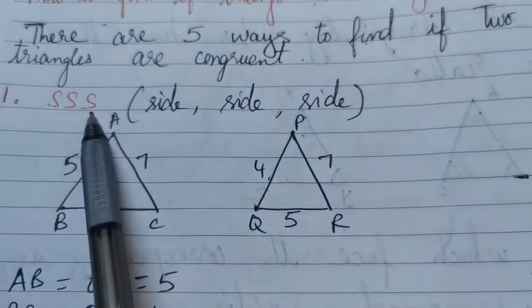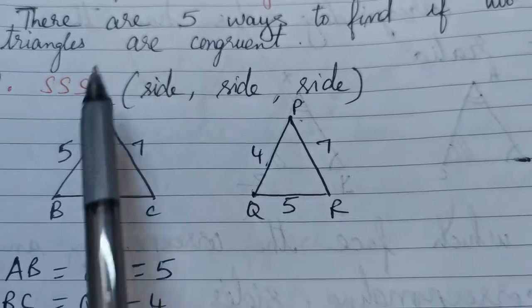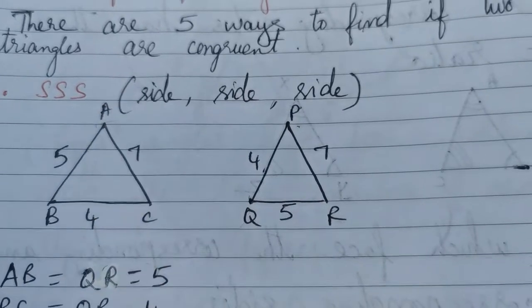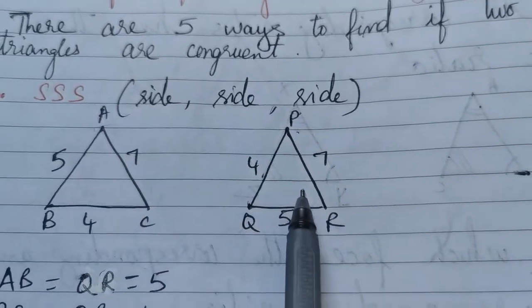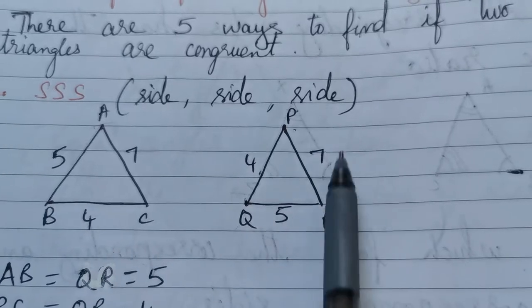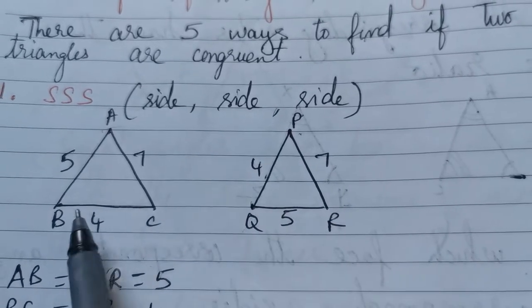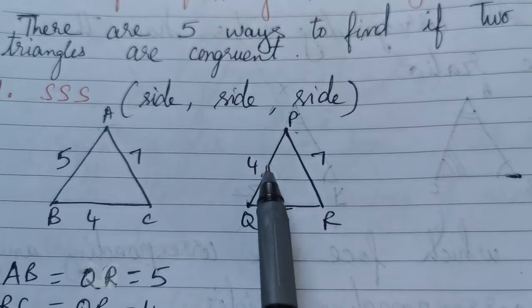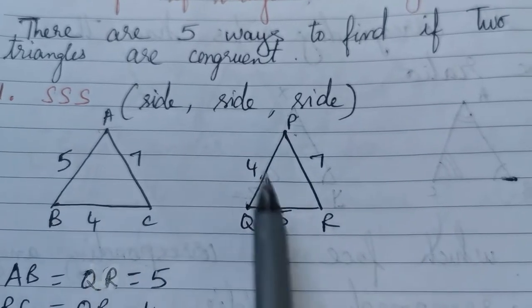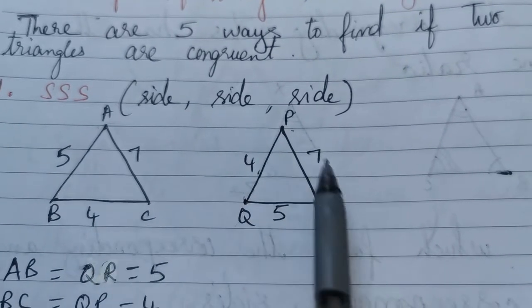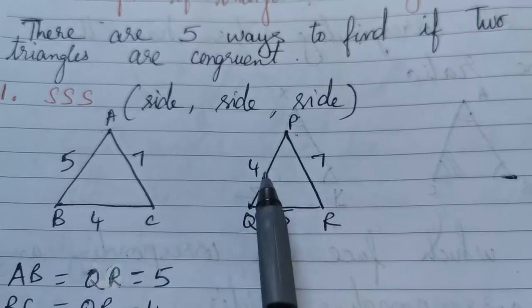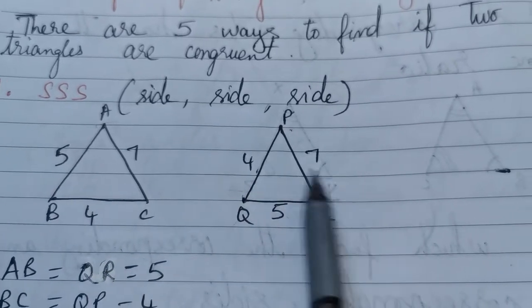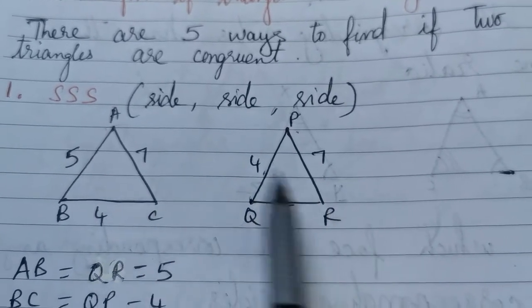The first way is side, side, side, SSS. In two triangles, when all 3 sides are equal, so BC here is equal to QP, AB is equal to QR, and AC is equal to PR, because it is 4, 4, 5, 5 and 7, 7. So all 3 pairs of sides are equal.